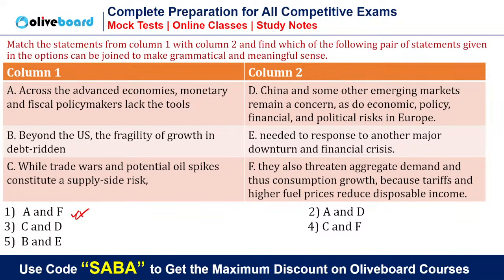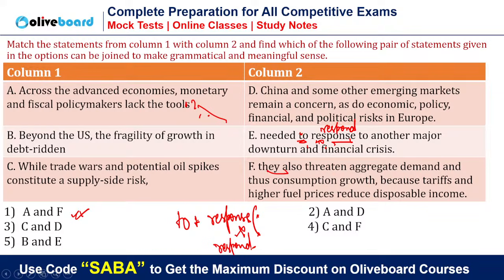Let's check AF. Across the advanced economies, monetary and fiscal policy makers lack the tools they also threaten. So, do you think is it complete? Lack the tools for what, that we don't know. So if we connect AE, lack the tools needed to. But here, response will come or respond will come? First of all, tell me. Lack the tools needed to respond to, because you know that response is a noun and to is an infinitive, always followed by a verb, not a noun. So here to is an infinitive, need to means it is an infinitive, so response is wrong, it is respond.